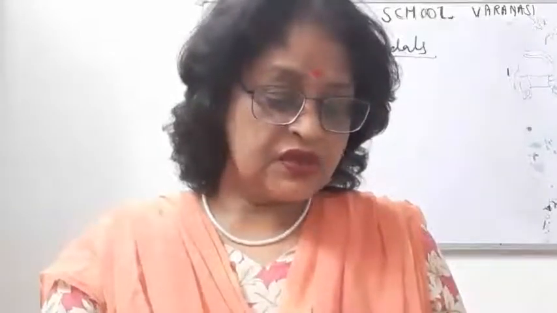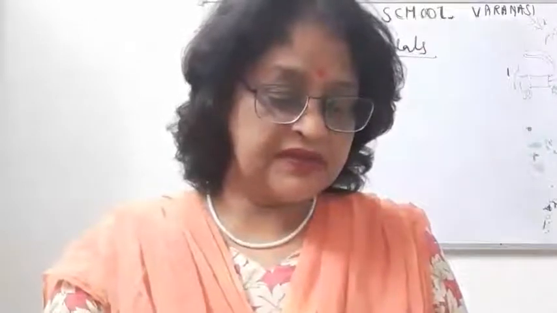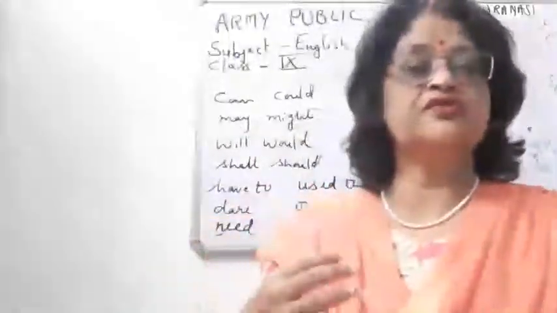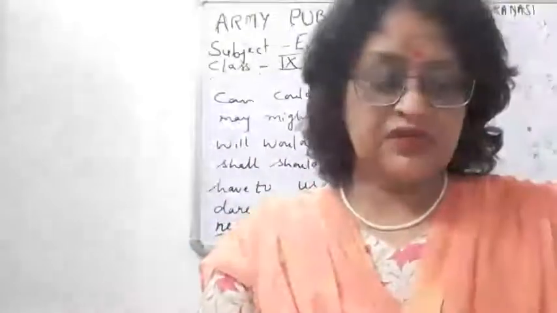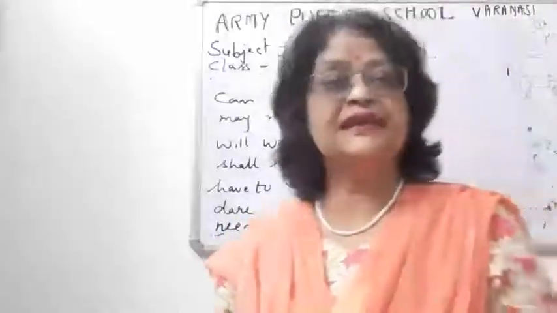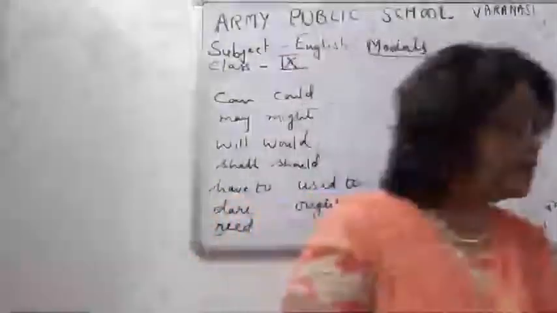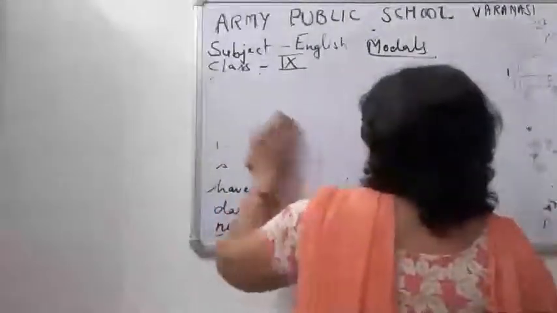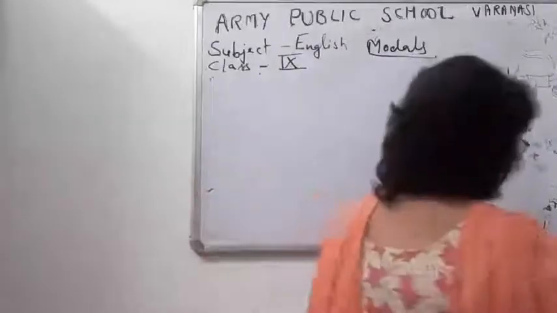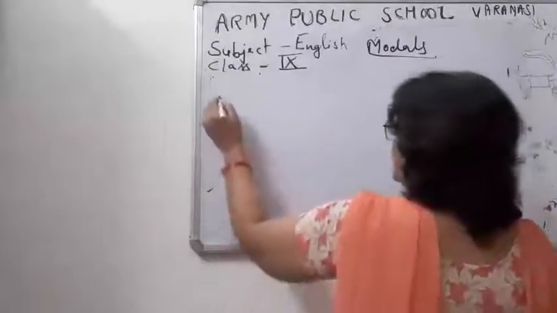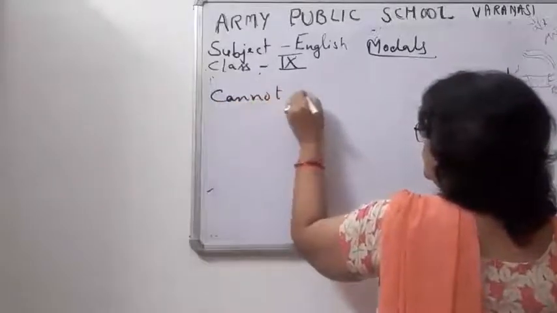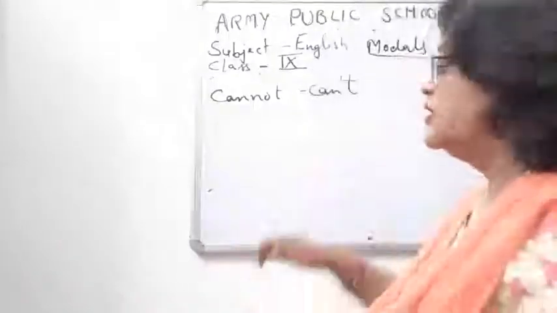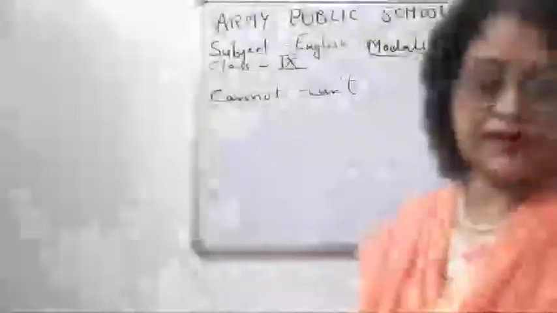Now when these auxiliaries are joined with not to form negatives, they are generally used in the contracted form. Now children, when a modal auxiliary is used with not, it is used in the contracted form, like cannot, can't. So this is the contracted form of cannot.